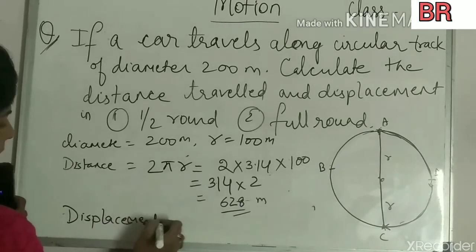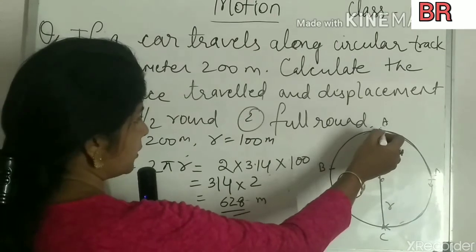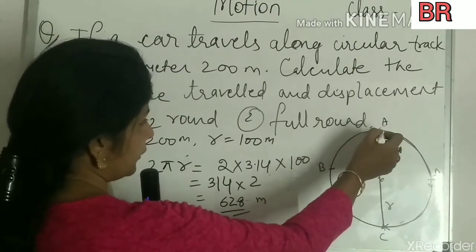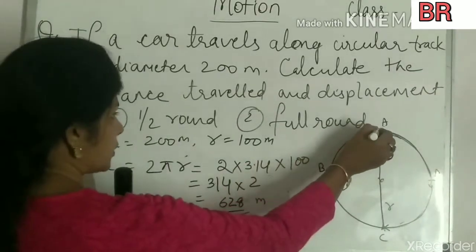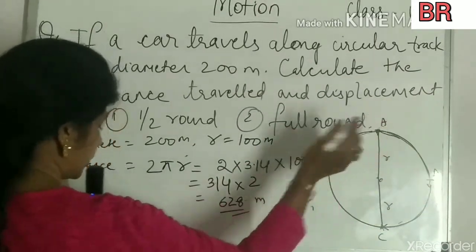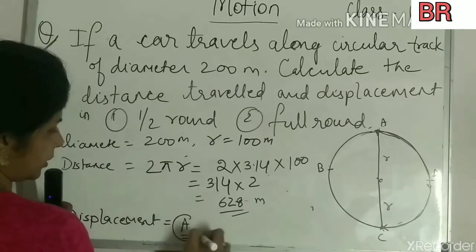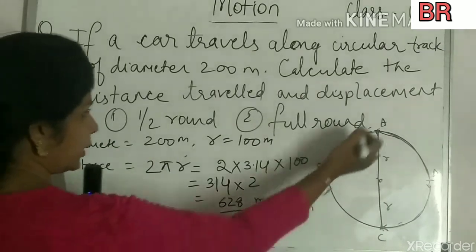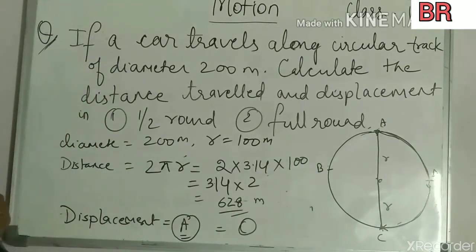And the displacement will be what? According to the definition, the displacement is the shortest distance between the origin and the destination. Here the origin was A and the destination is also A. So origin is A and destination is the same A. The body is not at all displaced, so the displacement will be 0.